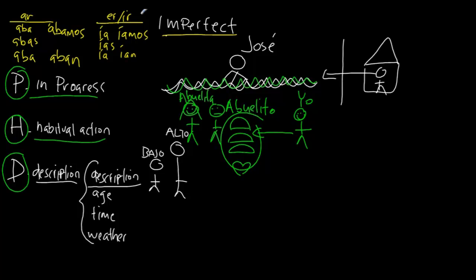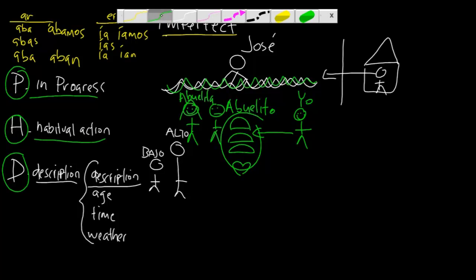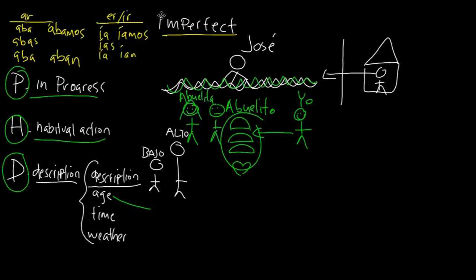Let's look at age. Let's go back to green. I just like green for some reason. I'm not sure why. Maybe it's because I like looking at grass. But let's say we're going to talk about someone's age, and we're going to pretend everybody is 18 años, because that's the perfect age. Why? Because it just is. Okay, so if you're going to describe someone's age in the past, you have to use the imperfect tense.